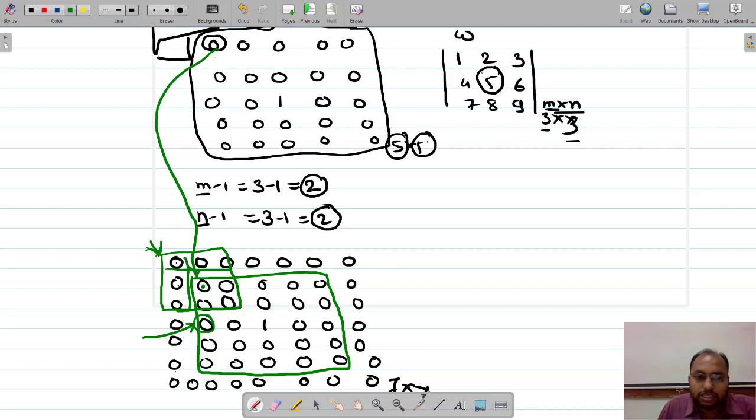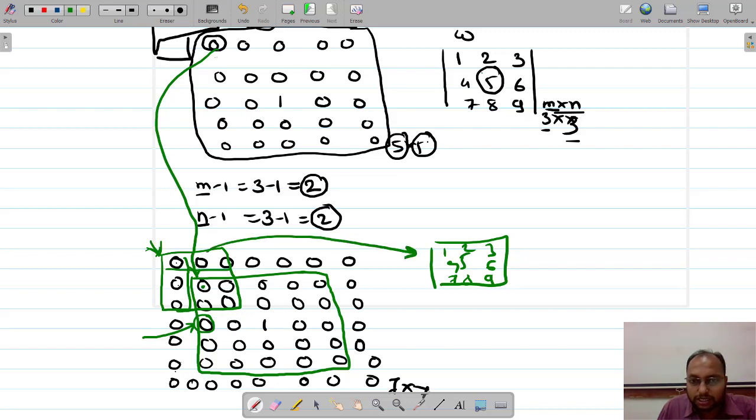So this is my 5 now. Let me write it. This is like this: 1 2 3 4 5 6 7 8 9. Right now this has been overlapped, and whenever I compute this, what will I get? This is going to become 0.